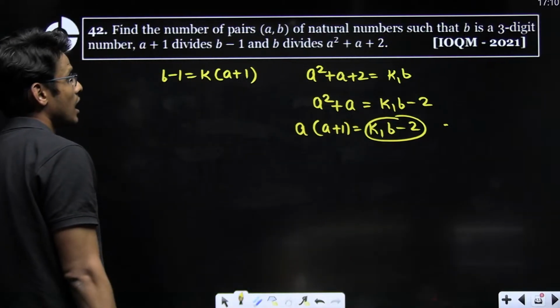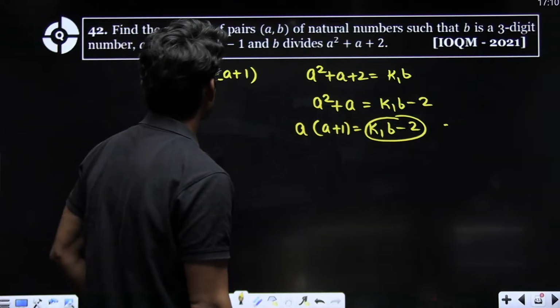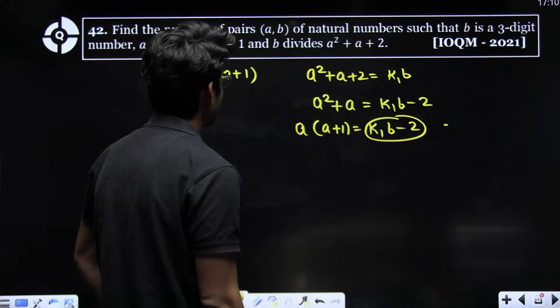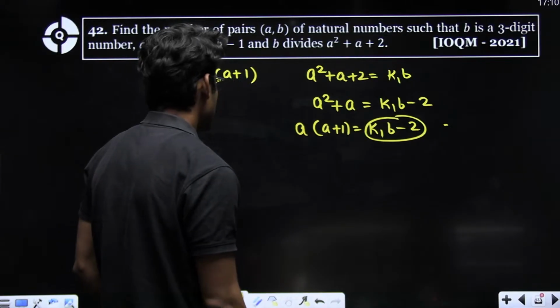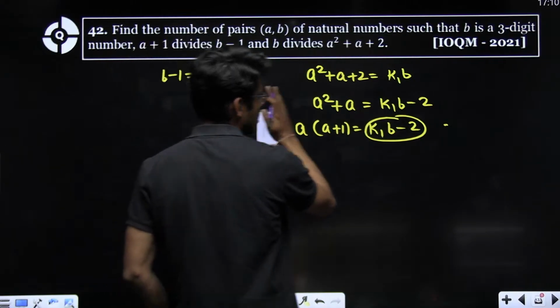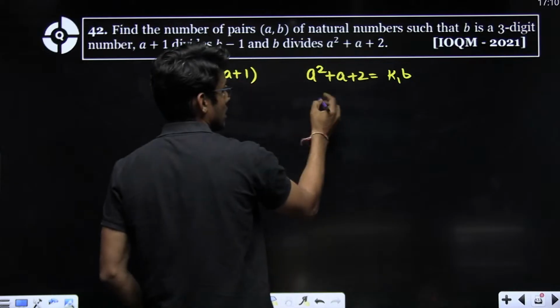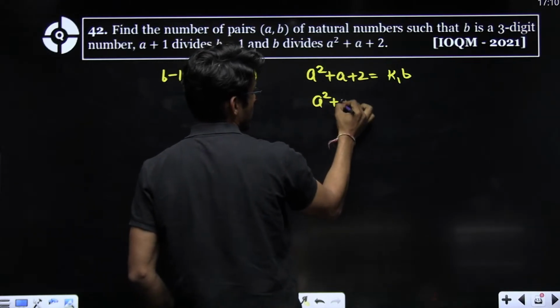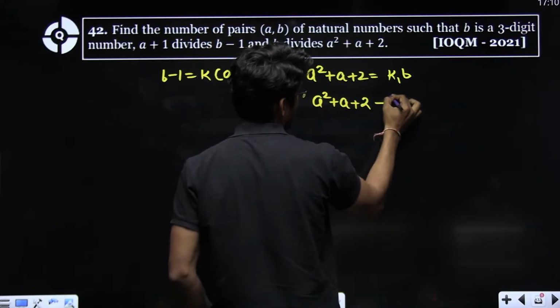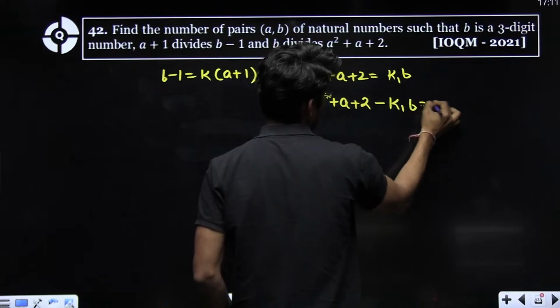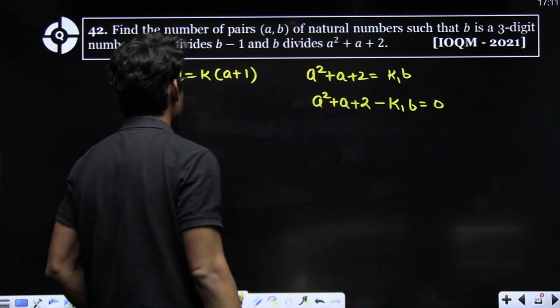Nonetheless, B is a 3-digit number. So see how I did it: a square plus a plus 2 minus K1B is equal to 0.